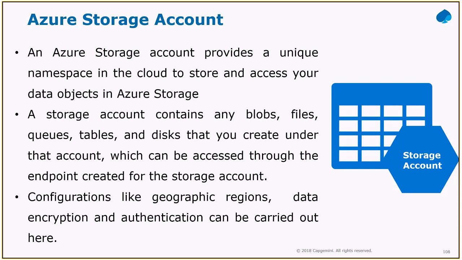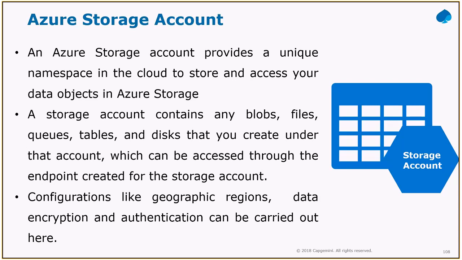Then geo redundant storage. Geo redundant means three copies in the primary region and three copies in the secondary region. You can just select, for example, primary region as Central India and secondary region as West Europe. That is called geo redundant storage, so we can store in two different regions. And when I go for read access geo redundant storage, it means read-only access to the secondary region data.